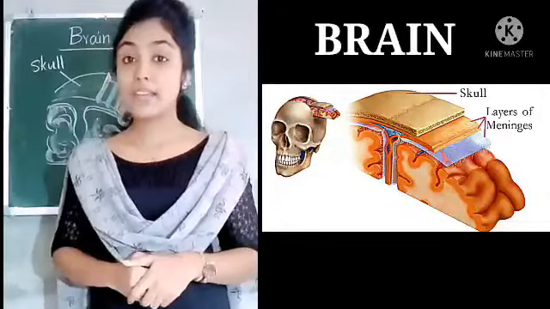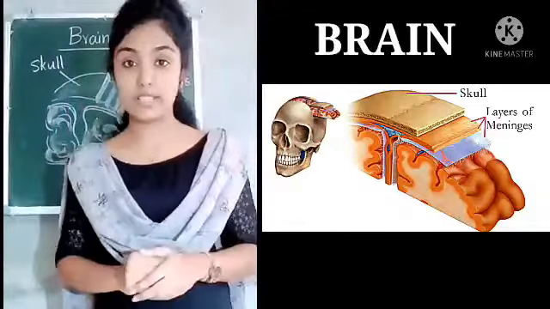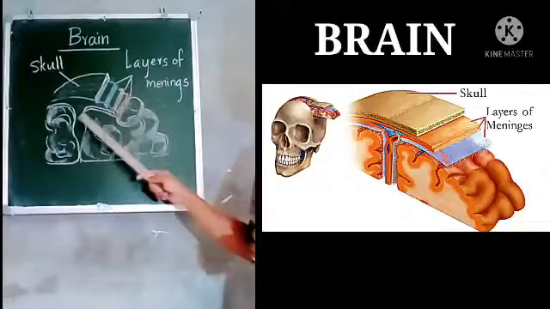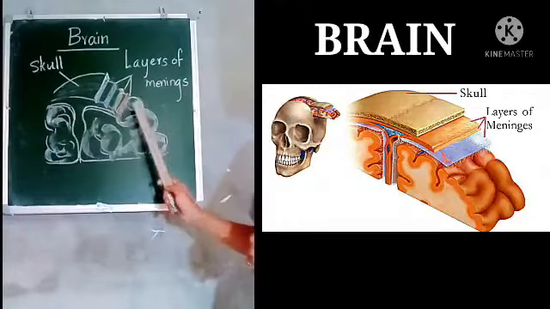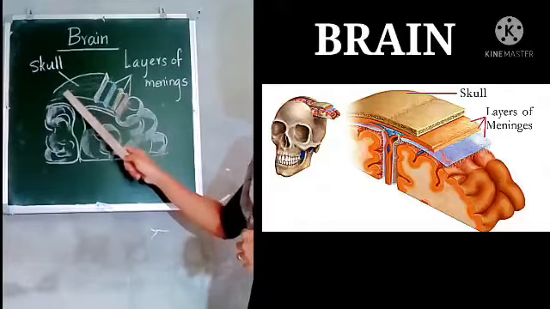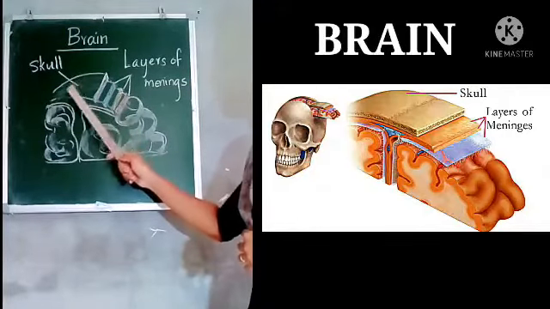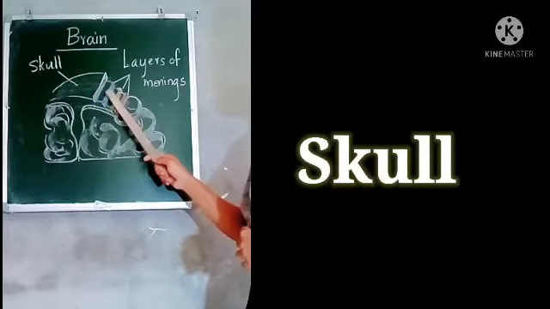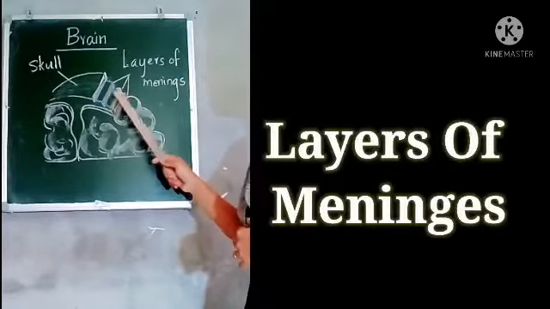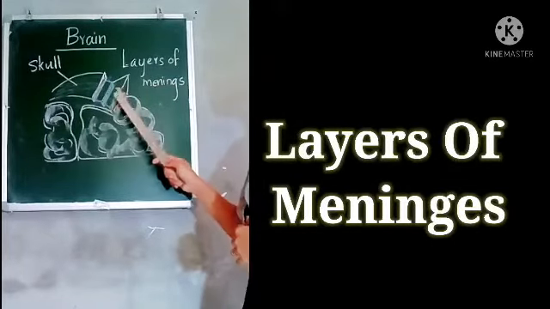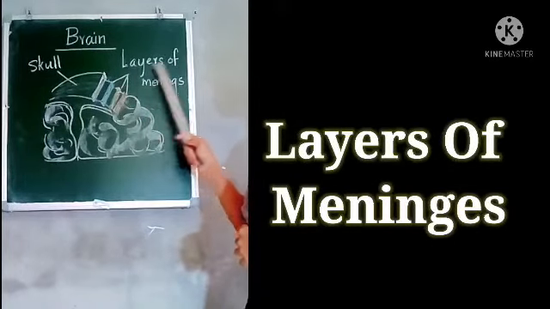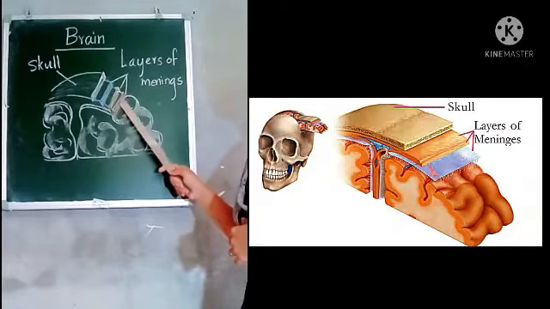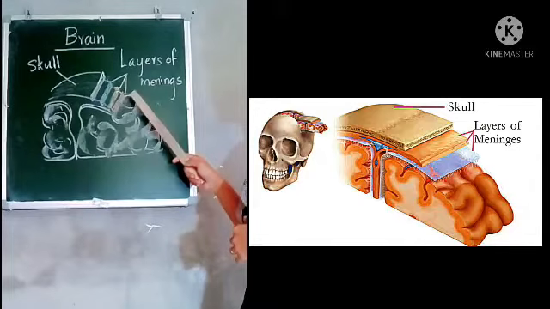So children, the brain is the central part of the nervous system. Now observe the structure. Here you can see the brain is protected with different layers. The first layer, the hardest outer covering of the brain, is termed the skull. And you can see three inner layers below the skull. These three layers are termed the layers of meninges. In total, three layers are there. So I represented them with three colors here.